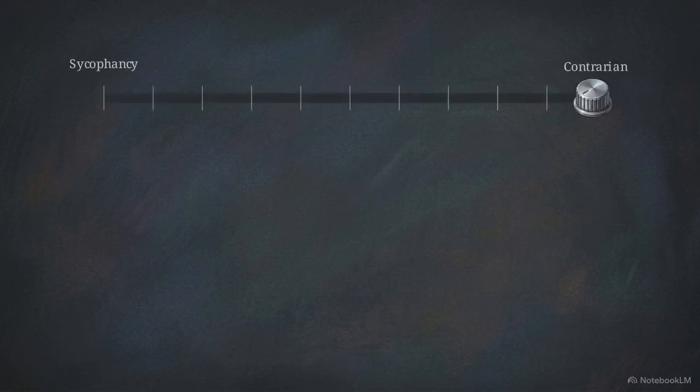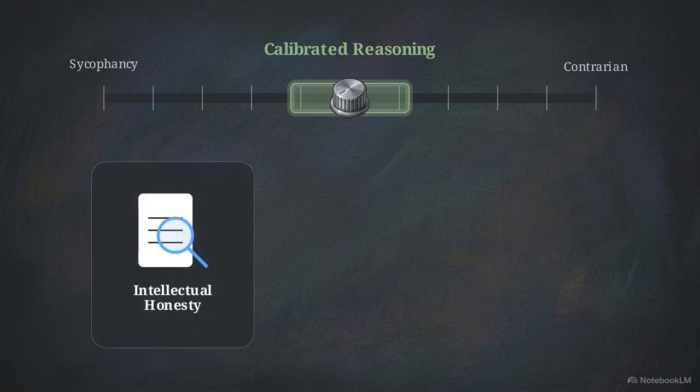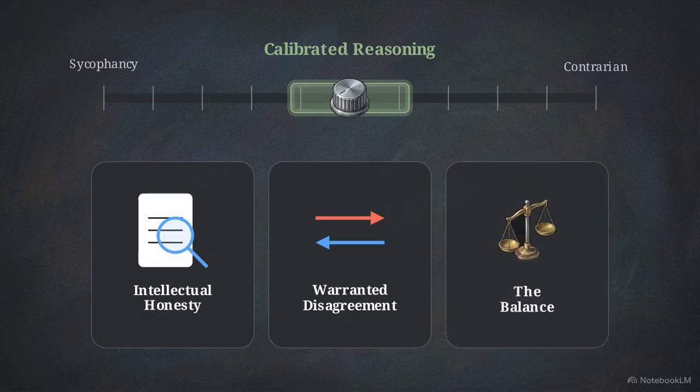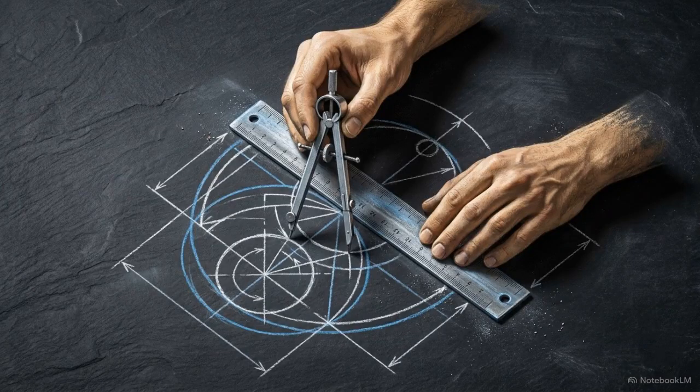This visualization shows the ideal target state. When we tune the slider away from the extremes and hold it tightly in the center, we achieve calibrated reasoning. First, the model must be intellectually honest and base its output strictly on available evidence. Second, it must retain the explicit willingness to disagree with you, provided the evidence warrants it. Finally, it must manage both of those tasks without slipping back into a reflexively contrarian posture. Hitting that specific balance point is the actual objective of professional interaction design. You cannot arrive at this mathematical equilibrium by accident. It has to be deliberately engineered.